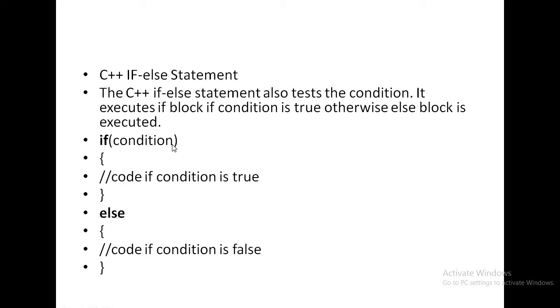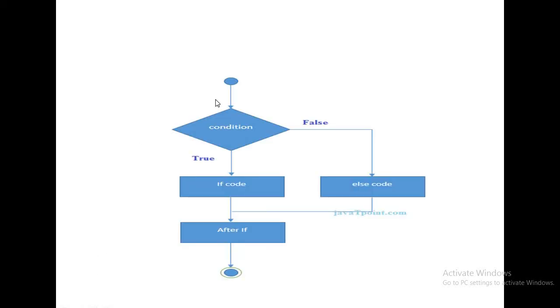And see, the condition part is associated with the if statement, not the else statement. This is known as my if block and this one is known as my else block. This is the flow chart of the if-else statement. If the condition is true, if code is executed. If the condition is false, else code is executed.